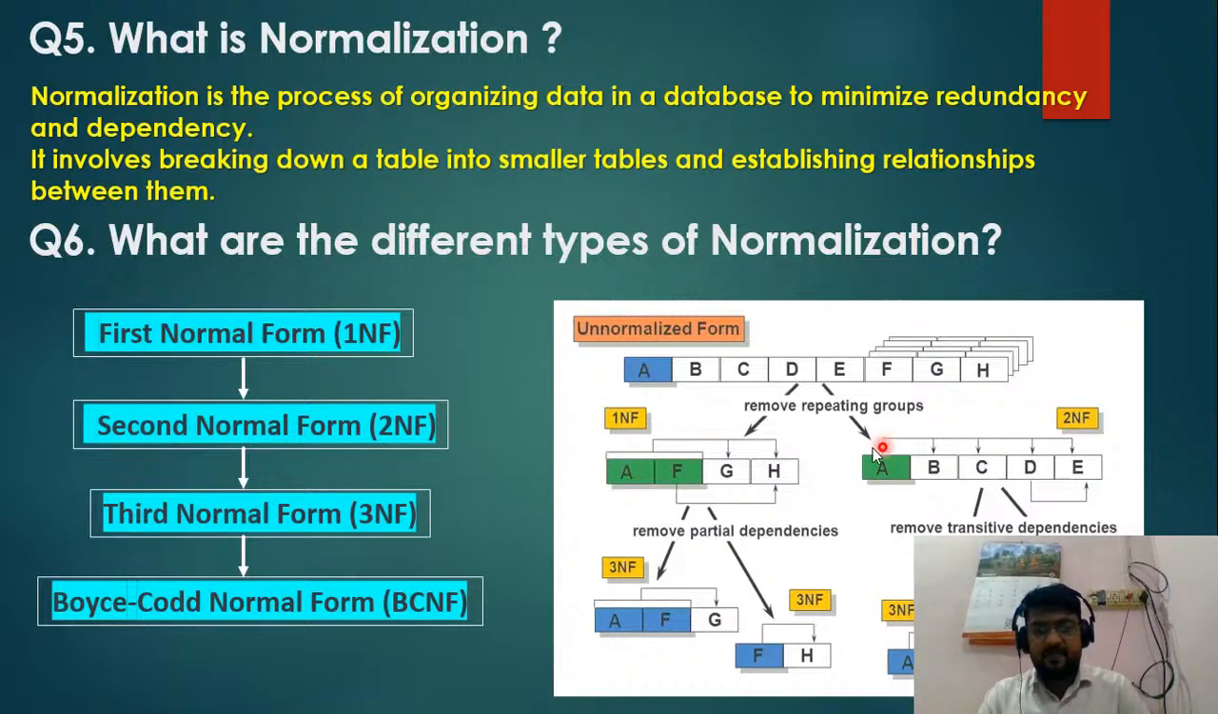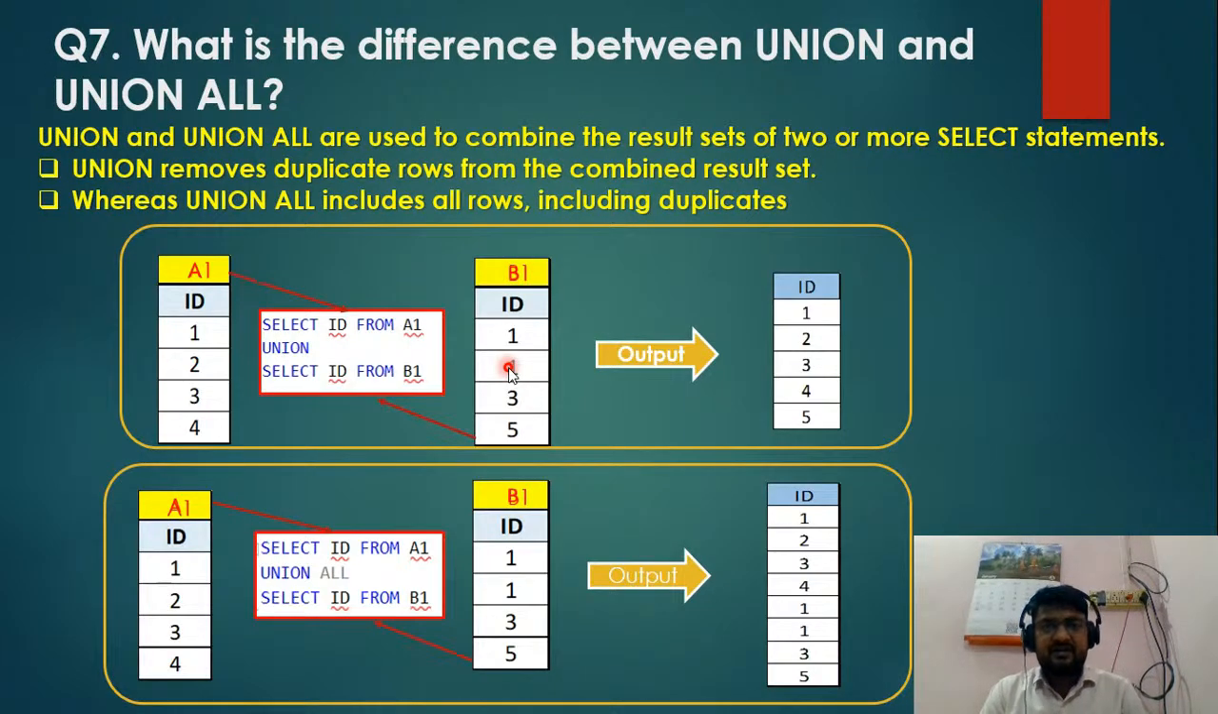If you check the different types of normalization, there is first NF, then second NF, then third NF, and after that BCNF. So these are the four different types of normalization. Then question number 7, what is the difference between UNION and UNION ALL? Again, this is a very important question.